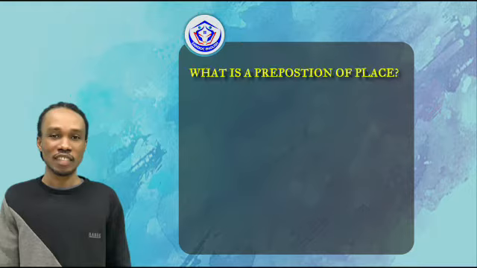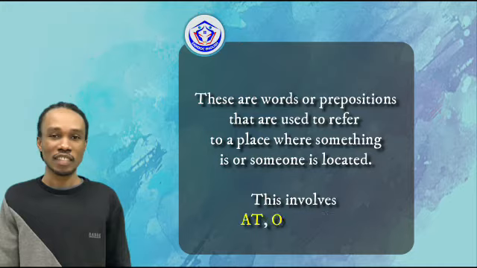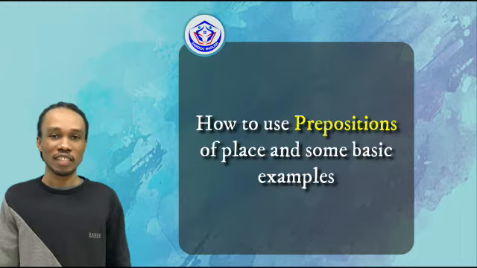When we say preposition of place, these are words or prepositions that are used to refer to a place where something is or someone is located. This involves at, on, and in. We are going to take these words one after the other. In this case, I'm going to give you the definitions or how to use them and some basic examples.